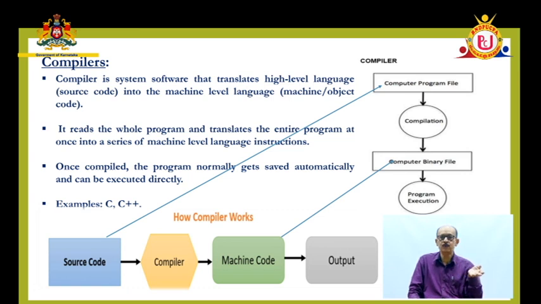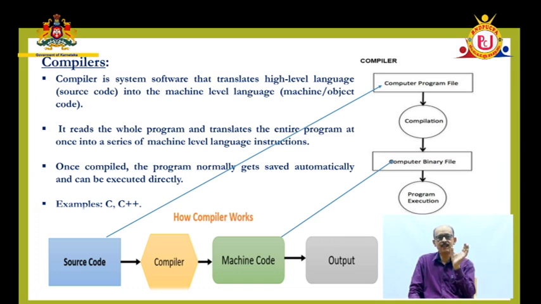Suppose you violate that rule, compiler cannot detect that statement. That is why it gives an error message. People think that compiler is used to find out the error in a program. It is not to find out the error in a program. It is to translate the programming language written by the user into the machine level programming language or machine understandable programming language.